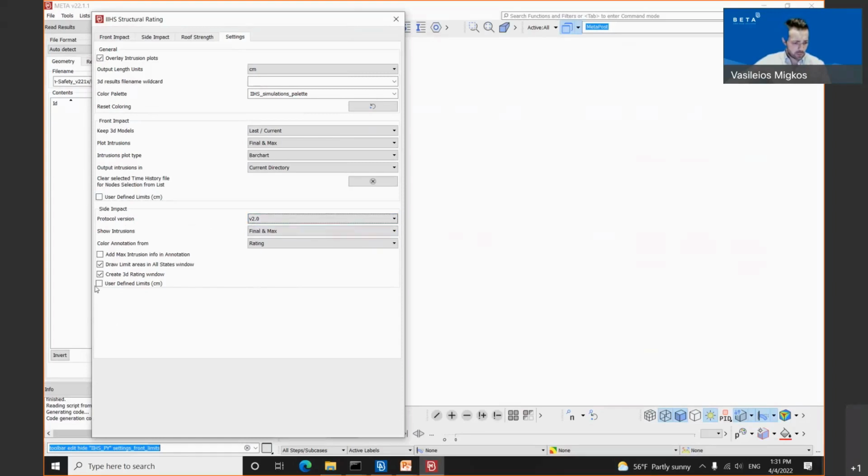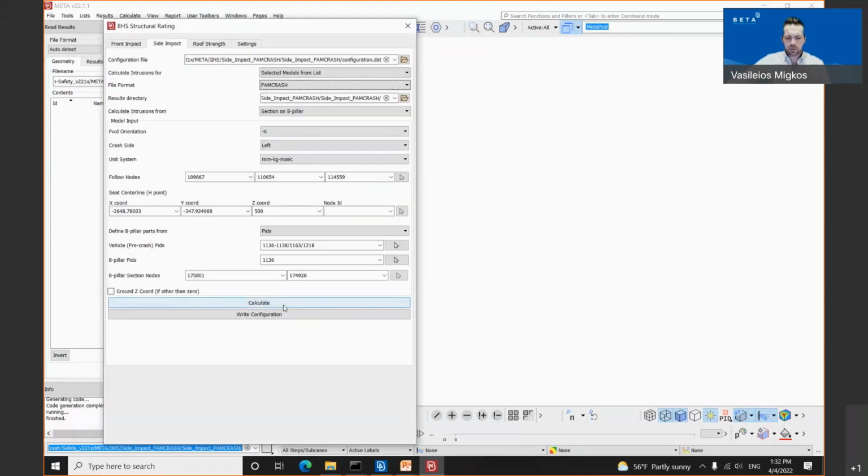And the new button, which is the user-defined limit for the side impact, has been supported also, and it can be activated from the check mark inside the settings tab, user-defined limits, where the user is able to define his own limits.